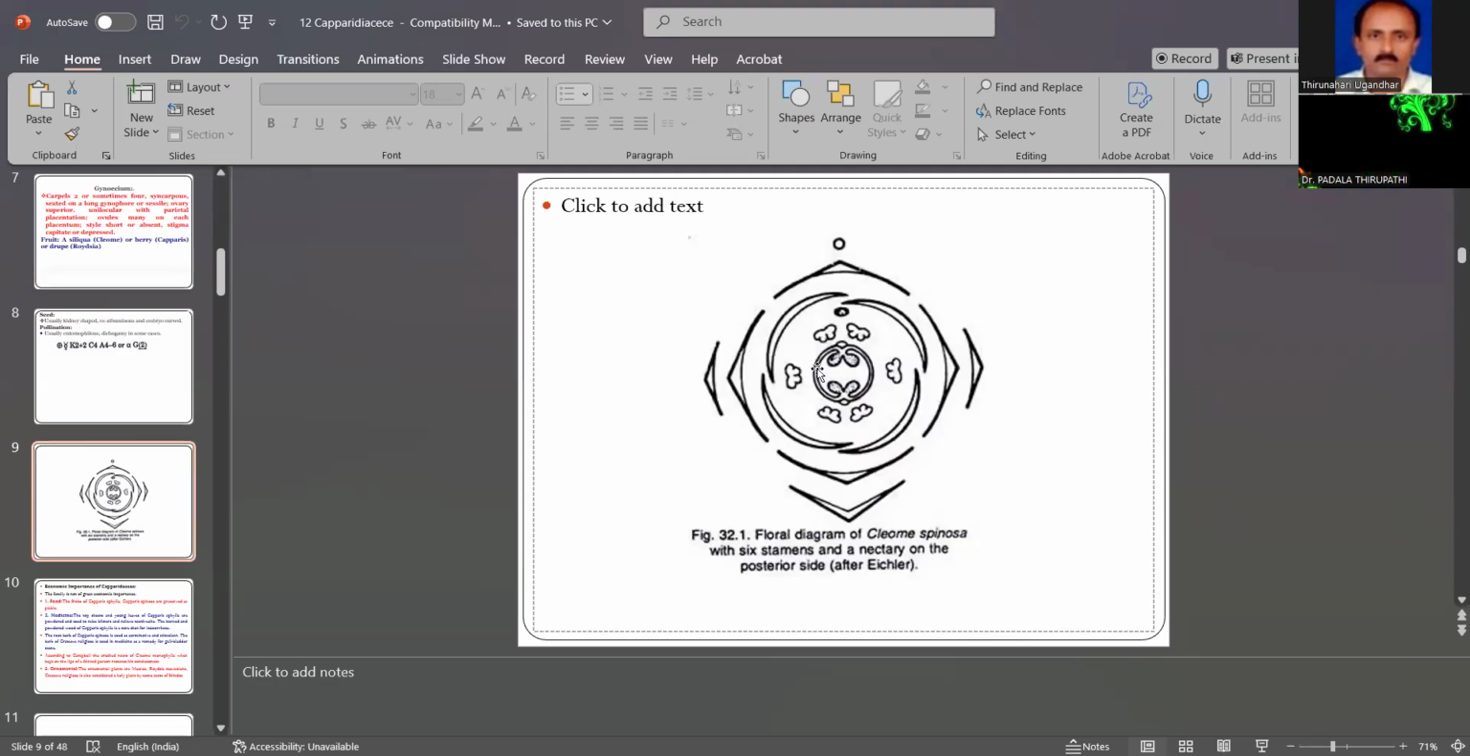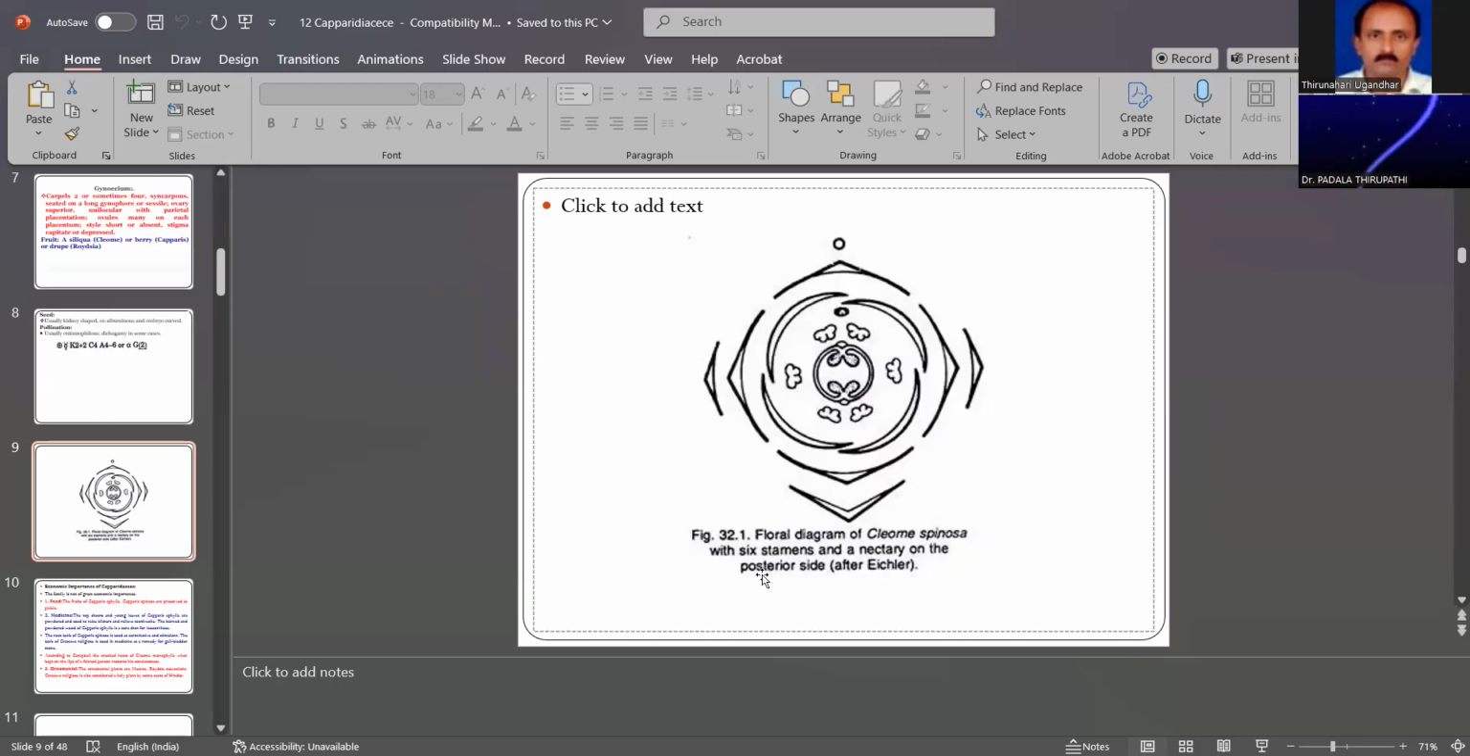2, 4, 5, 6 stamens are there, and carpels. Only 2 carpels are there. Each carpel has several ovules present. This is the floral diagram of Capparis spinosa with 6 stamens and a nectary on the posterior side, after Eichler's type of classification.